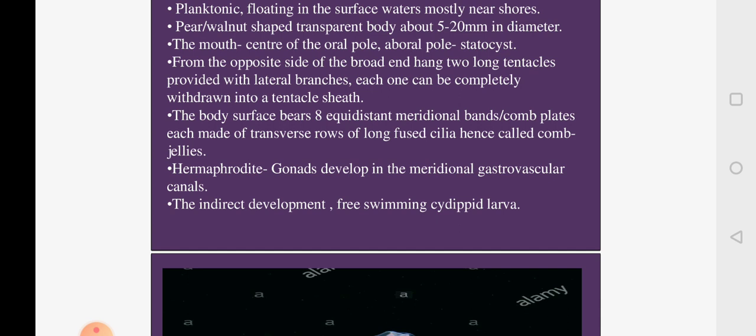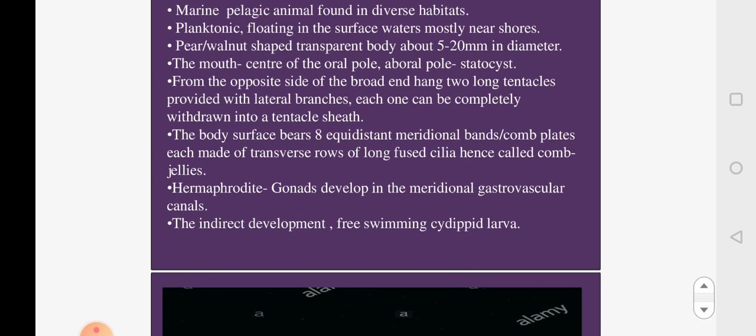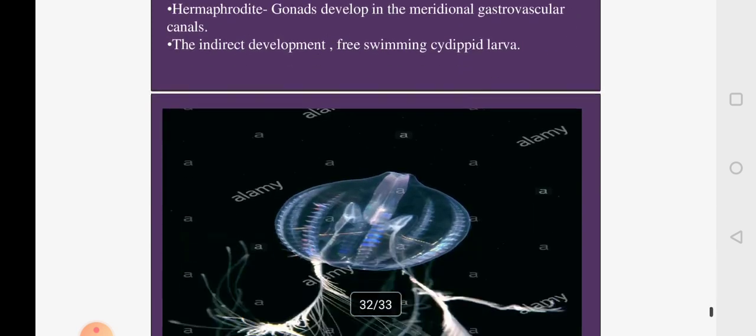They are hermaphrodites, so both the male and female organs are present in the same organism. The gonads are there in the meridional gastrovascular canals. The gametes are released, then the development is indirect, wherein there is a larval form in the life cycle. The larval form is called the cydipid larva. So they exhibit indirect development.